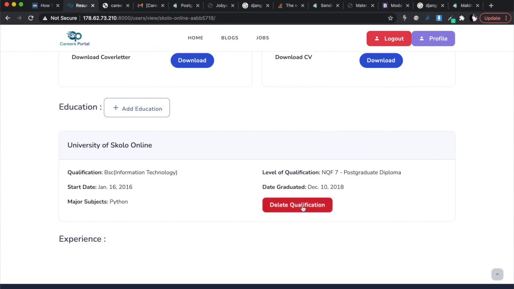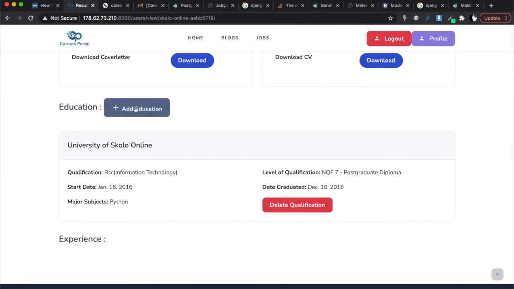I haven't wired this button. Remember, this is the one I'm going to give you a little bit of homework and a challenge for: figure out how to wire this button to delete an instance of the education class. It shouldn't be complicated from everything you've learned. If you get stuck, go on Google and look at Stack Overflow, try and figure it out on the internet, read the documentation. How would you wire this? And remember, you can post to a different route, using the URL that you're going to be posting to.